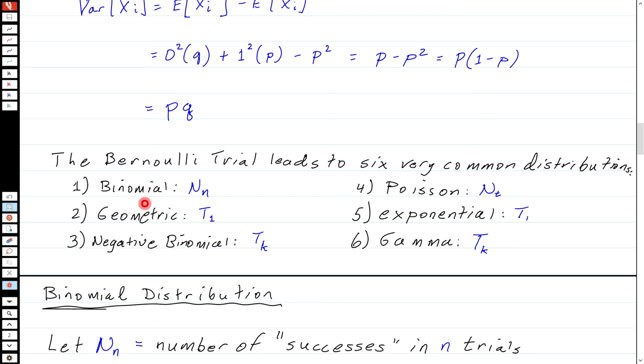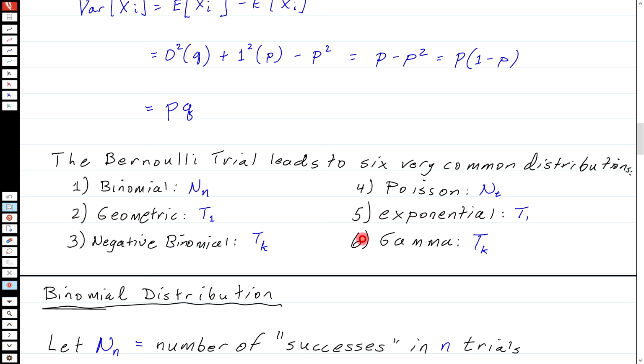The first one is binomial, and we're going to call that N sub n, and as we'll see shortly, that's the number of successes in n trials. The next one is geometric, and we're going to call that T1, and that is the number of trials until the first success. And the final one in this family is negative binomial, which we'll call T sub k, and that's the number of trials till the kth success.